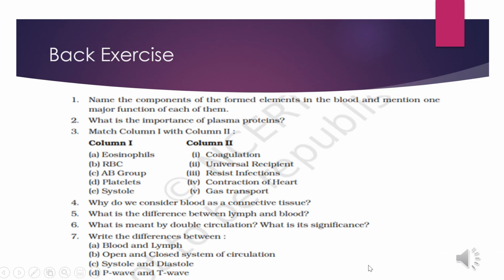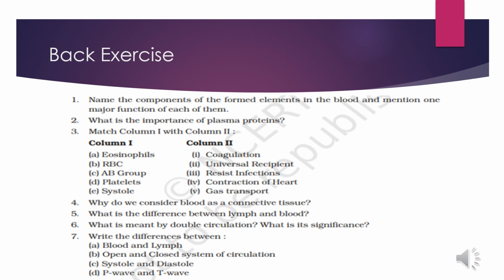Now first question is: name the components of the formed elements in the blood and mention one major function of each of them. So red blood cells or erythrocytes, white blood cells or leukocytes, and platelets are collectively called formed elements, and they constitute about 45% of the blood. And major functions you all know: RBC transports gases, that is oxygen and carbon dioxide. WBC fight against infections and platelets help in blood clotting.